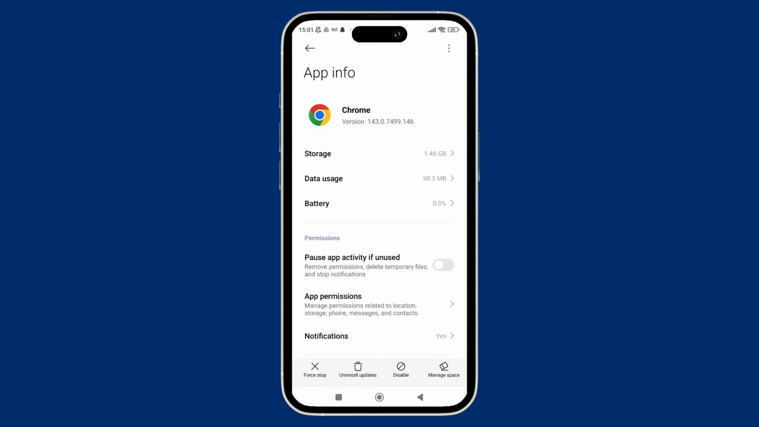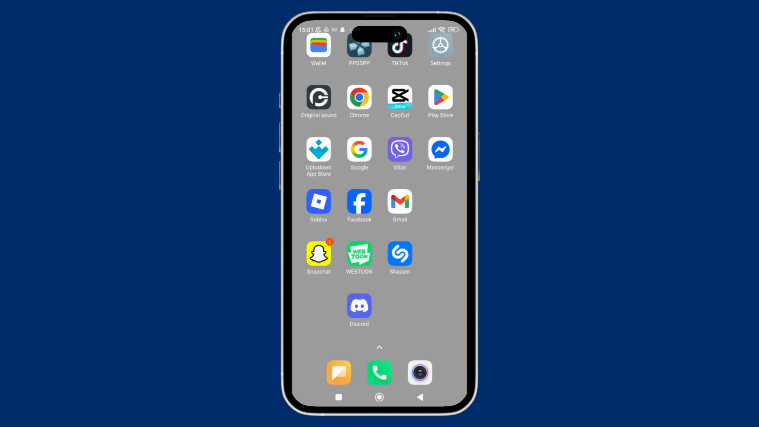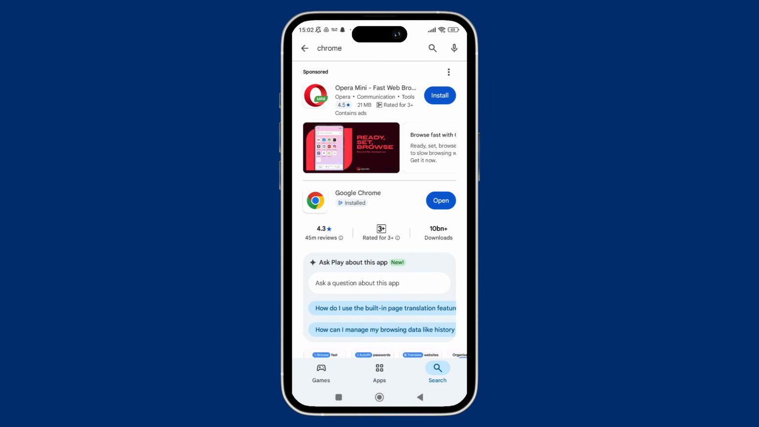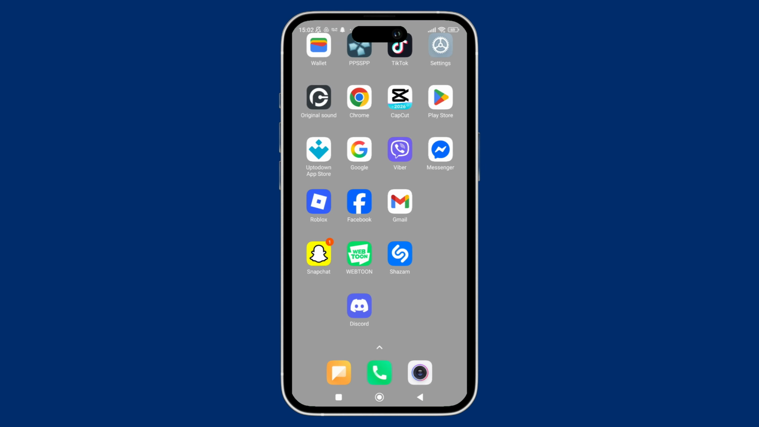And with that, moving forward to step 5, that is to update Chrome. So here you can just go to the Play Store, and simply search for the Chrome app and make sure that it's updated to the latest version. And with that, moving forward to step 6, that is to restart your phone.